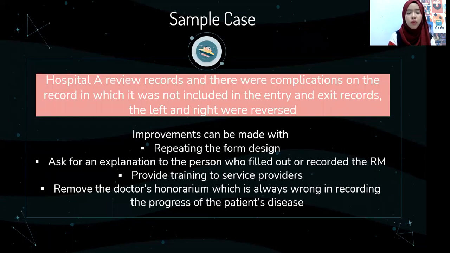Sample case for qualitative analysis: Hospital A reviews records and there are complications on the record which were not included in the entry and exit records. The left and right were reversed. Improvement can be made by readapting the form design. As for the expectation to the person who fills out or records the medical record, provide training to service providers, and remove the doctor honorarium, which is always wrong in recording the progress of the patient visit.